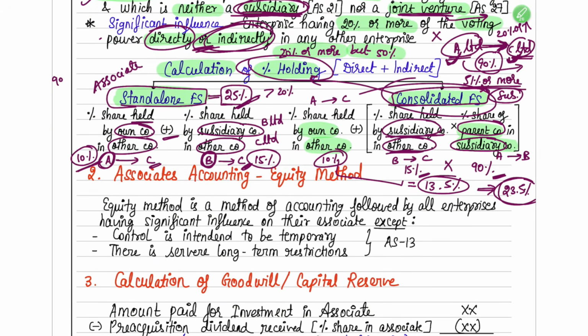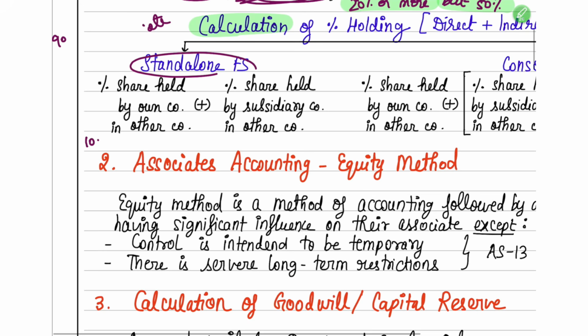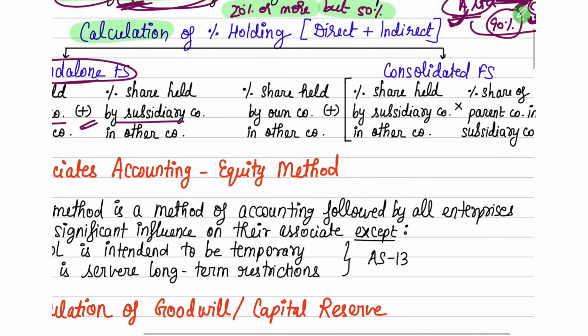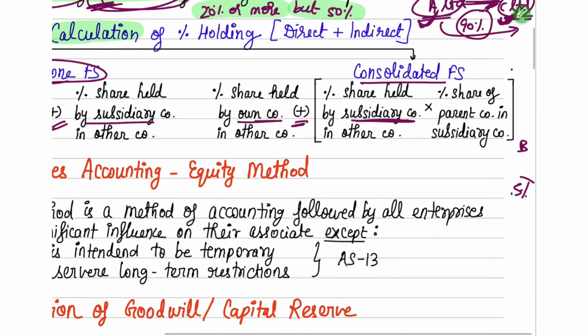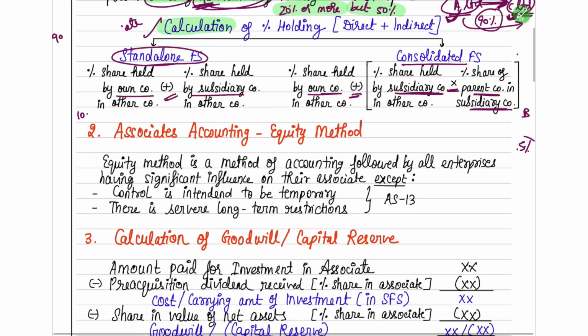I hope you understood both. Okay, let me just go through both of these once more so you understand better. If it is standalone FS, own company share plus subsidiary company share, directly add it. If it is consolidated, take the own company share and add it to the subsidiary share multiplied by the holding that the parent has in the subsidiary company. So that share you have to add. Okay, so this is how you calculate your percentage holding.